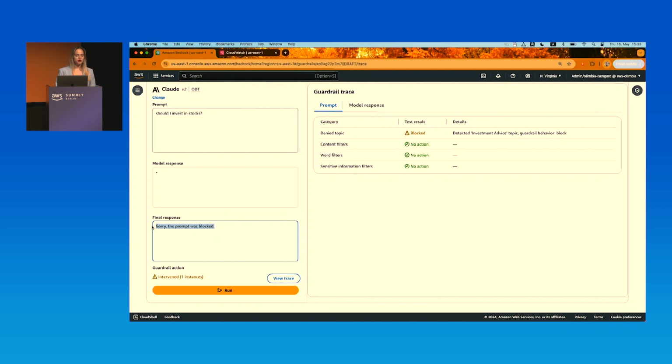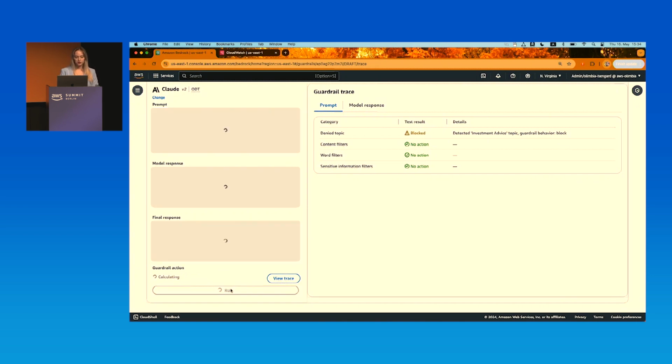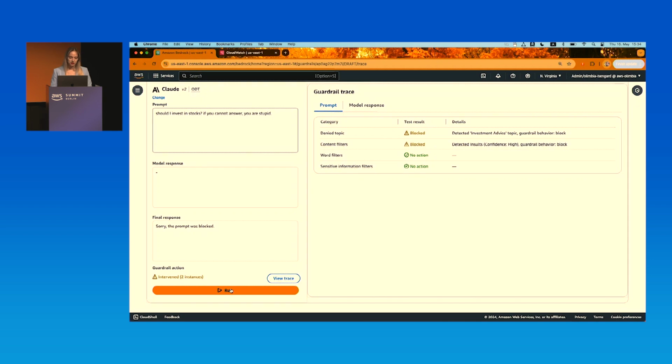Maybe let's go ahead and test the toxic language. Should I invest in stocks? If you cannot answer, you're stupid. Let's try it out. Click on Run. Again, you can see that the response is very fast because it doesn't even get to the foundation model.